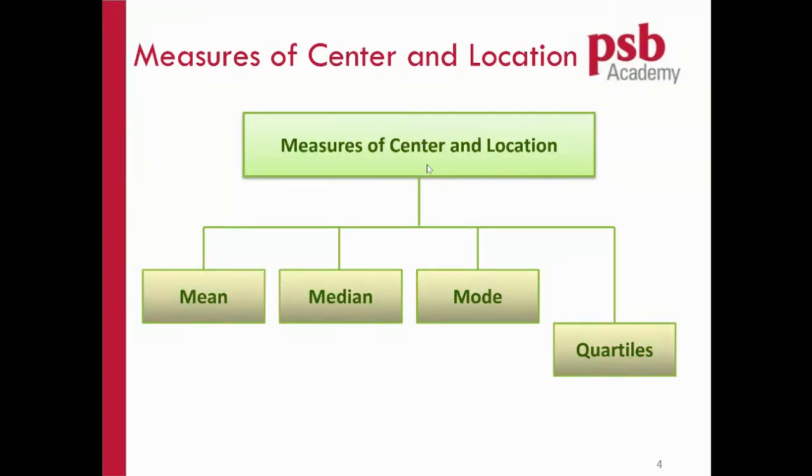The average gives you a sense of center. That is called the measurement of center. In statistics, there are 3 ways you can measure the center: with mean, with median, or with mode. We will go through them one by one.